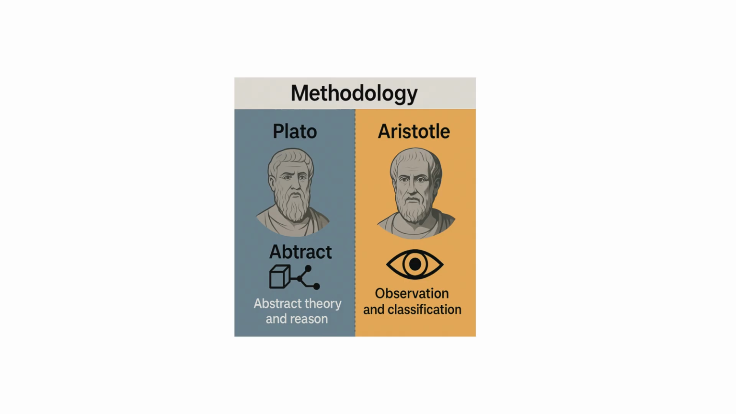And then, of course, the second point of difference is the methodology. Plato believes in abstract theory and reason, whereas Aristotle believes in observation and classification. Plato uses deductive reasoning, whereas Aristotle is empirical, observing real systems. When we say that Plato is deductive, it means that he believes in how things should be. He believes in an idea, and then he presents different facts to prove his point.